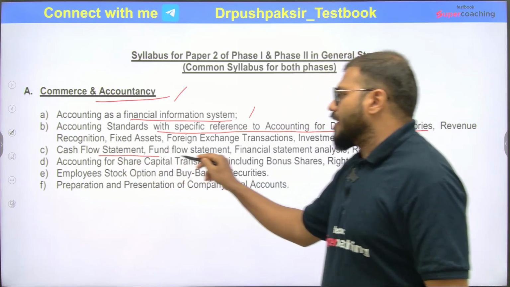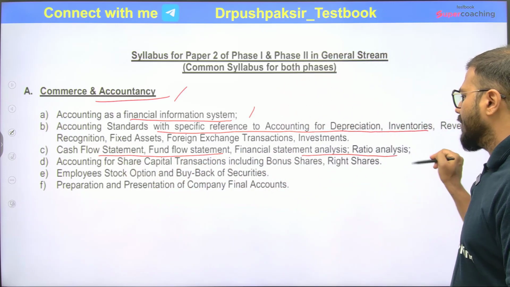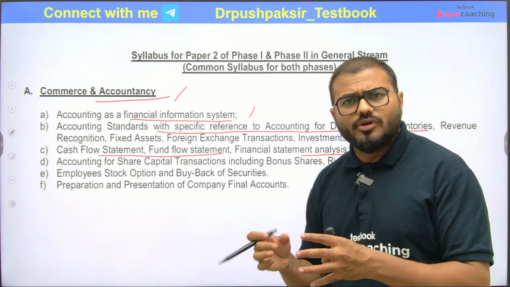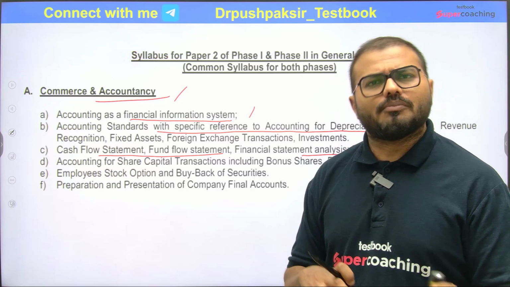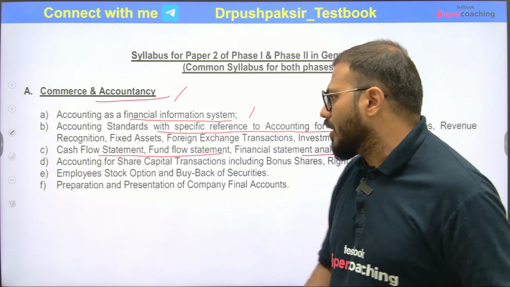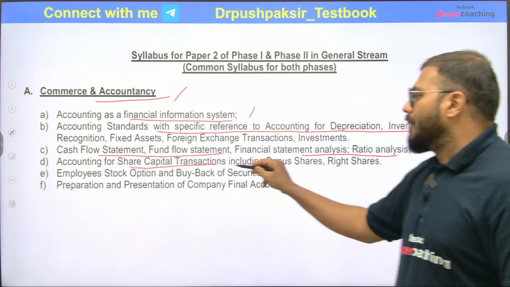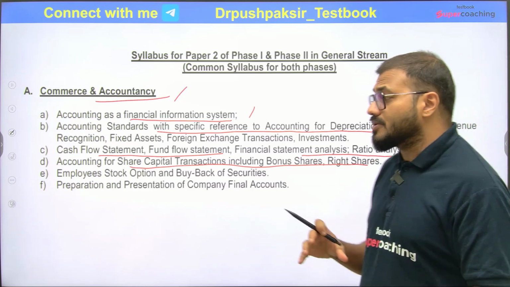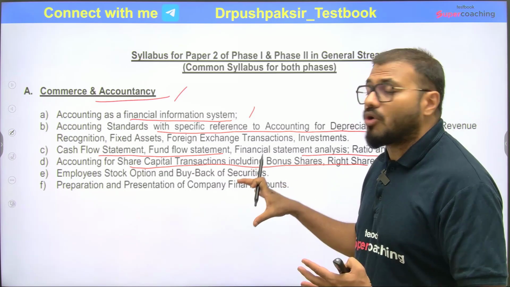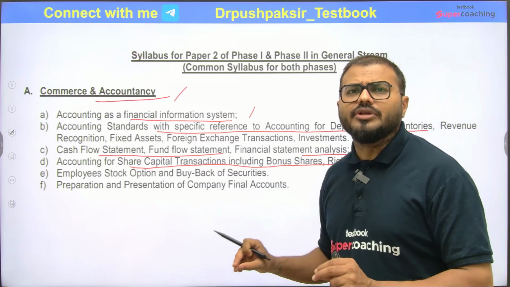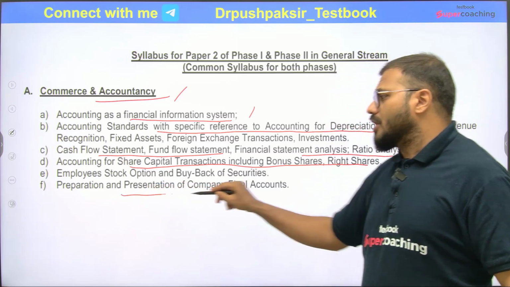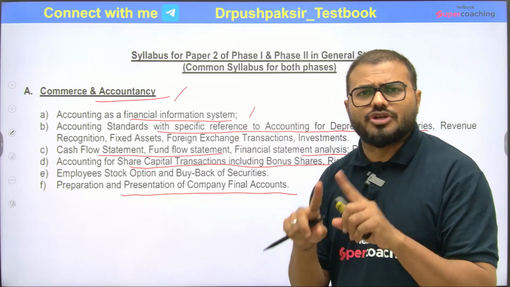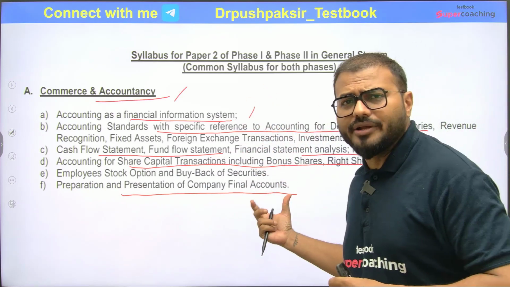Then cash flow statements, fund flow statement, financial statement analysis, ratio analysis. They are basically asking concepts, not the calculations, so concept-based questions will be there. Then the accounting for share capital transactions, including bonus shares, right shares, then buyback of securities, the very common stuff. Employee stock options, again very common in the news. And then the preparation and presentation of company final accounts. So basically a structure or a skeleton regarding this last part.